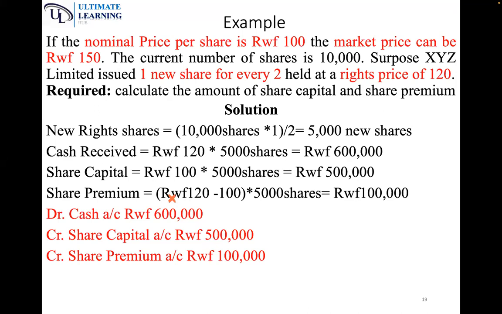Suppose XYZ Limited issues, and this is important, remember the nominal price is 100, the market price is 150, and the current number of shares is 10,000. Suppose XYZ Limited issued 1 new share for every 2 held at a rights price of 120. 120 is below 150 and above 100. Required: calculate the amount of share capital and share premium.